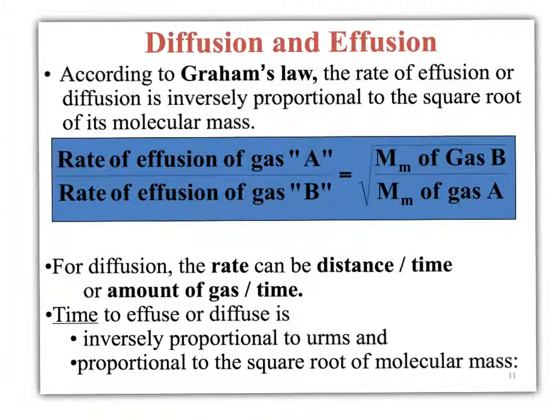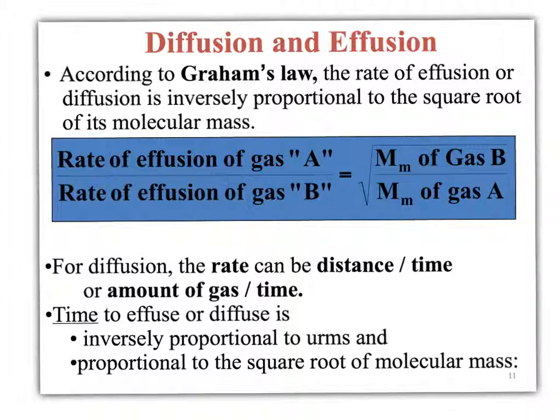According to Graham's law, the rate of effusion or diffusion is inversely proportional to the square root of its molecular mass. So we can compare two different gases, gas A and gas B, but we need to know the molecular mass of at least one to find the molecular mass of the other. Or we can use the molecular masses of two gases and find the rate for either A or B. For diffusion, rate can be either distance per time or amount of gas per time.